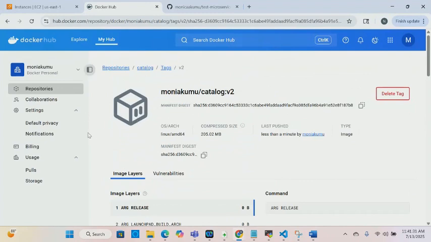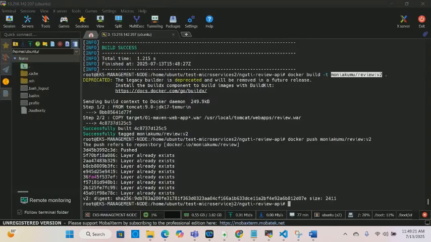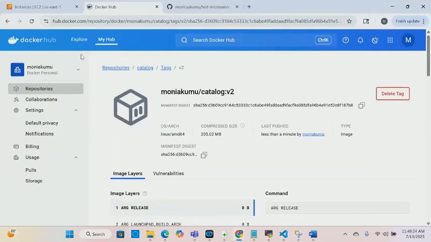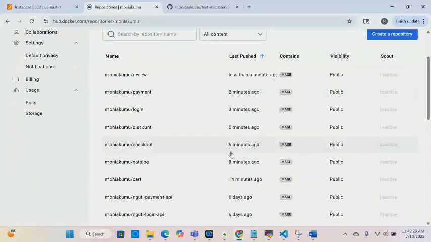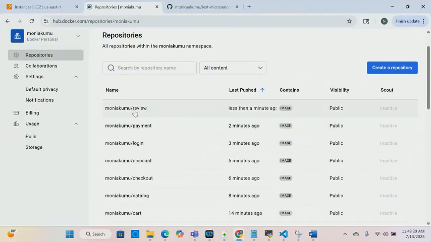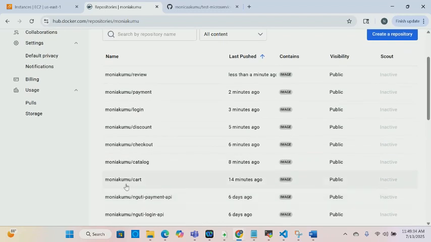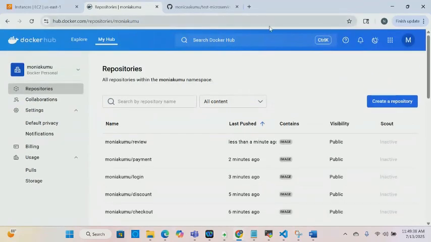I have 7 of them, so I have 5 more to push into Docker Hub before we can continue to the next step. So let me show you, as I showed you earlier, we were able to push the first 2, and now we pushed all 7 of them. We pushed the review, payment, login, discount, checkout, catalog, and cart. These are all we just pushed. So now that we're done pushing, we're going to move on to the next step. We have this step done.